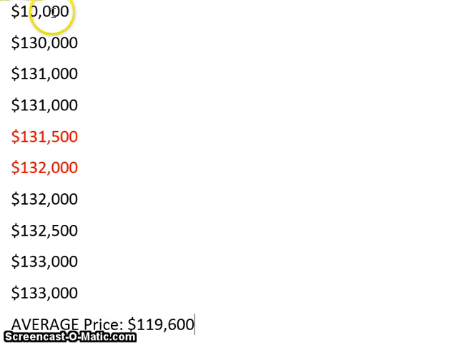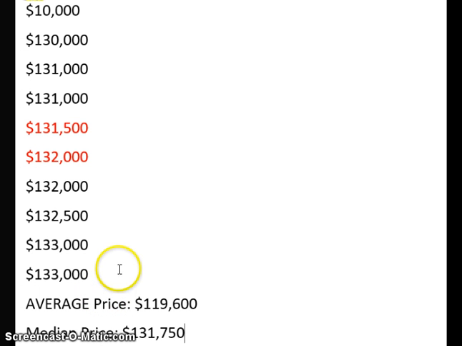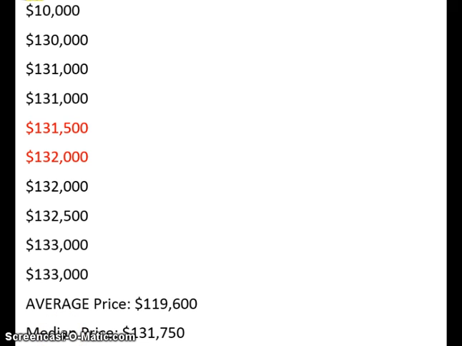And the only one that's really below or in your price range is so far below, so cheap, that it's a rundown bad house that you don't want to buy. So the average is misleading because of that outlier. An outlier will throw off the average. So when we have an outlier that throws off the average price, the median is a much better measure of the center of the data.